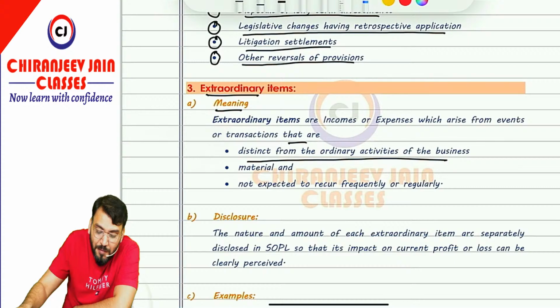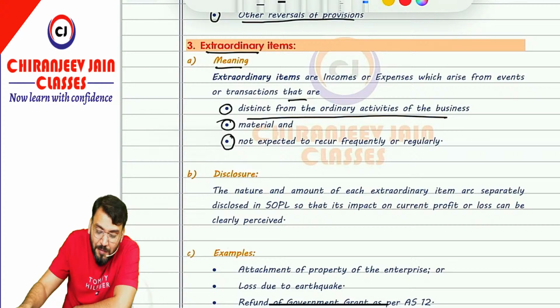nature. So what are the three conditions? It must be distinct from ordinary activities. It must be material, and it is not expected to occur on a frequent or regular basis. If these three conditions are satisfied, then that item will be considered an extraordinary item.